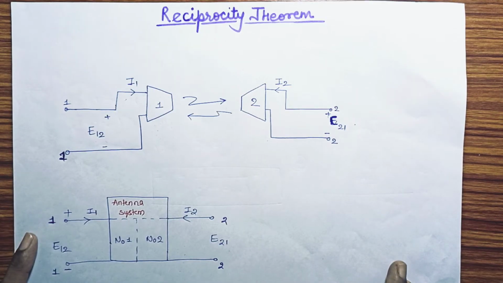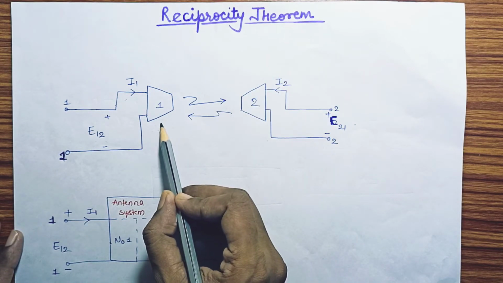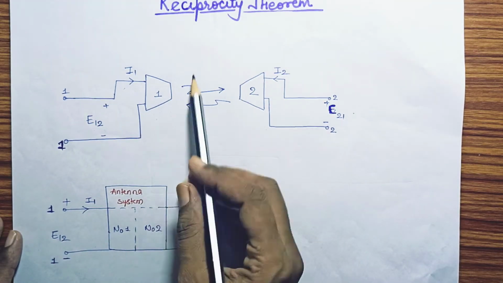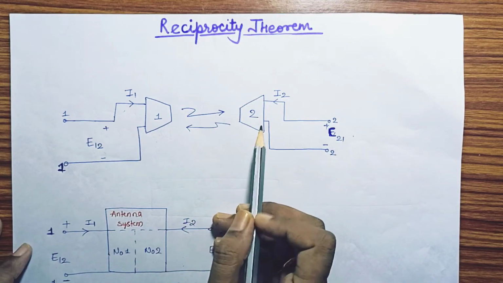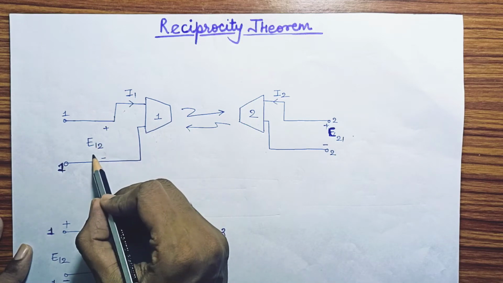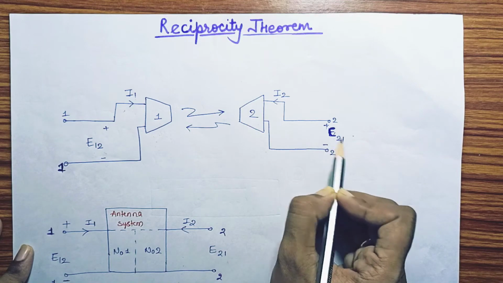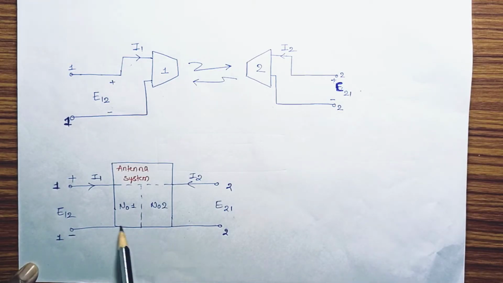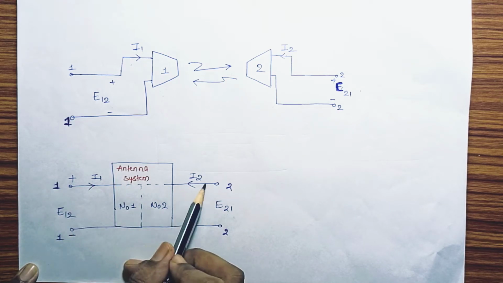In general language, according to reciprocity theorem, if an antenna is used as a transmitter or receiver, it would radiate the same amount of radiation in the atmosphere. To prove this reciprocity theorem, we have two antennas, antenna number 1 and antenna number 2. Antenna number 1 has EMF E12 and a current I1. Antenna number 2 has EMF E21 and current I2. To prove reciprocity theorem, we are using a two-port network, and these are the EMFs and currents of this two-port.